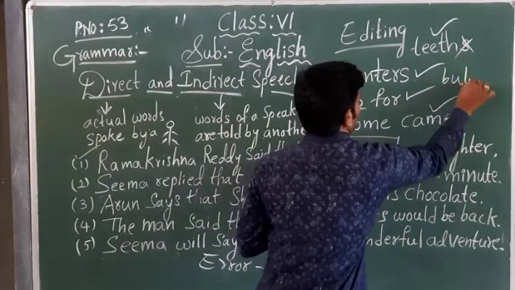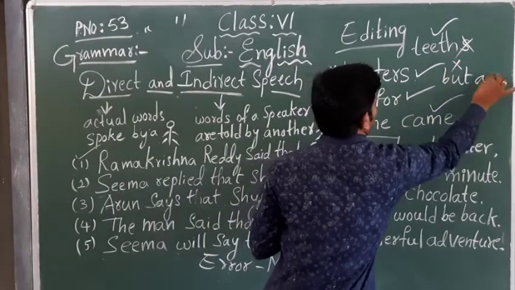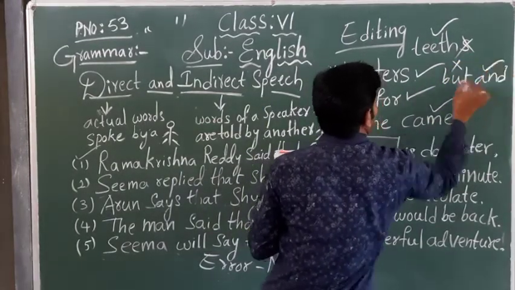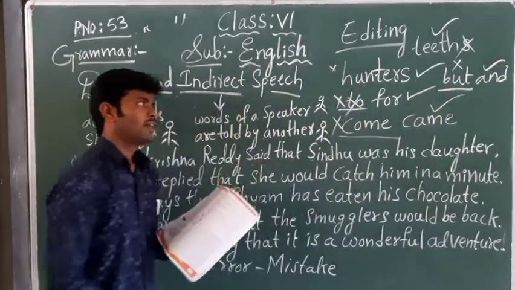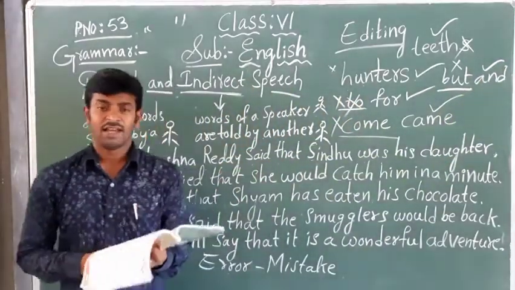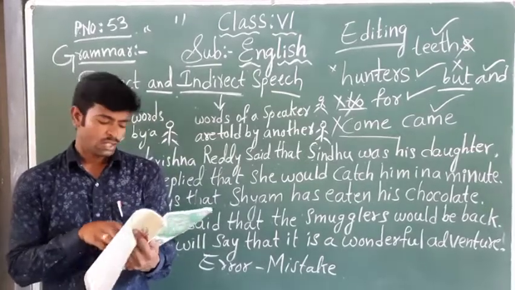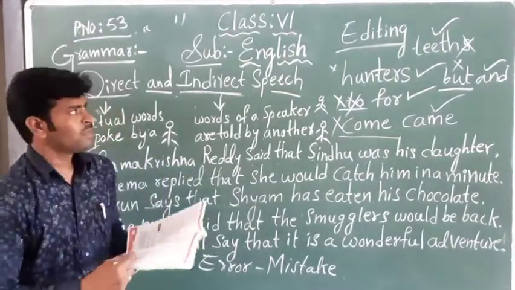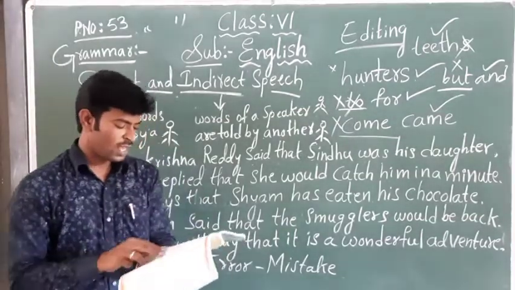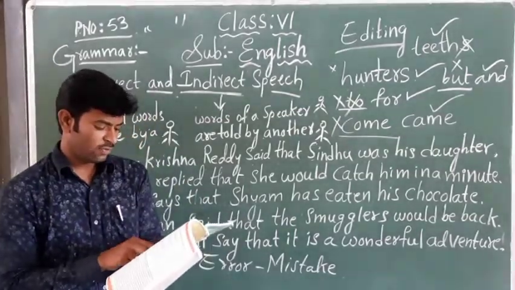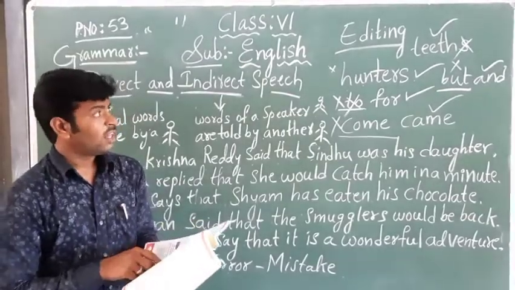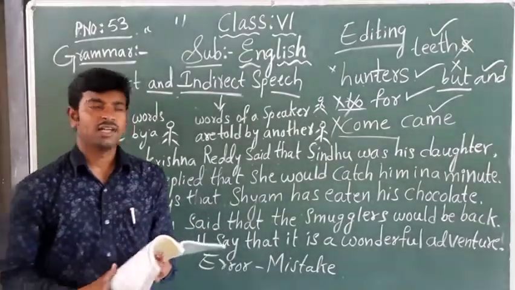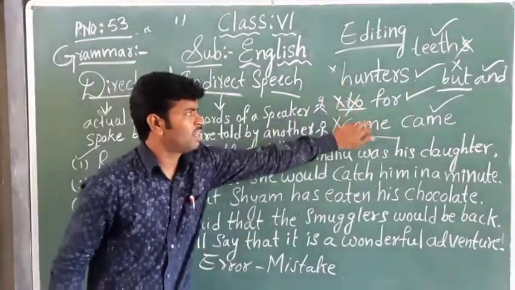'And' is the correct one. Underline 'but' and write the correct form, and. The lion came out and they became good friends. Got, children? So here how many are there? 1, 2, 3, 4, 5. Total there are 5 errors and I have corrected them here on the blackboard.